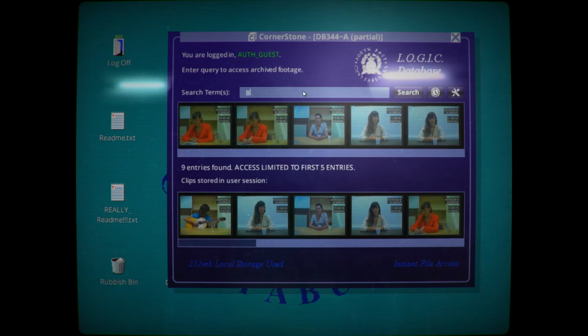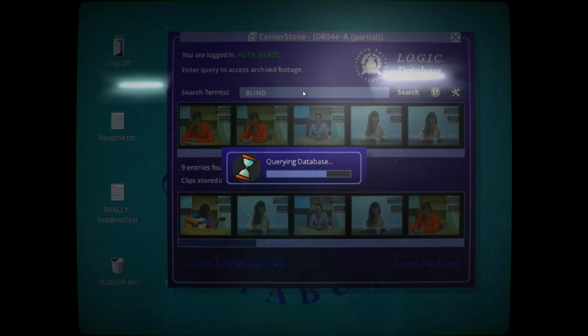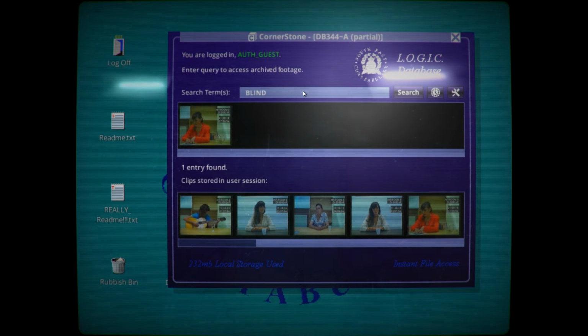Alright, I'm going to search the term blind and see what we come up with here. That's the only one? I thought there was something to that. Can I not move these out? There must be a delete button. You can't just drag them to the trash like that.